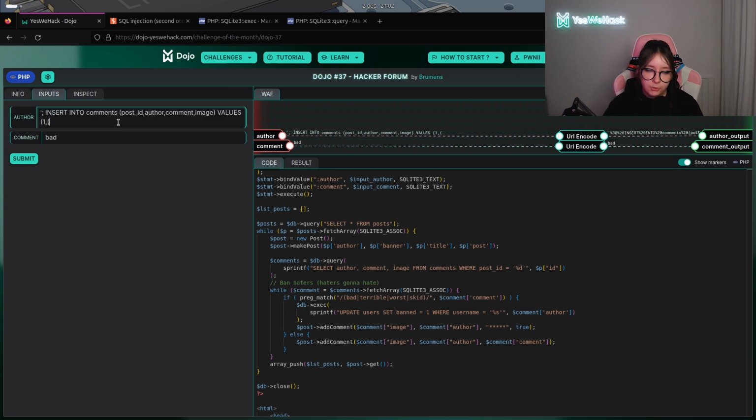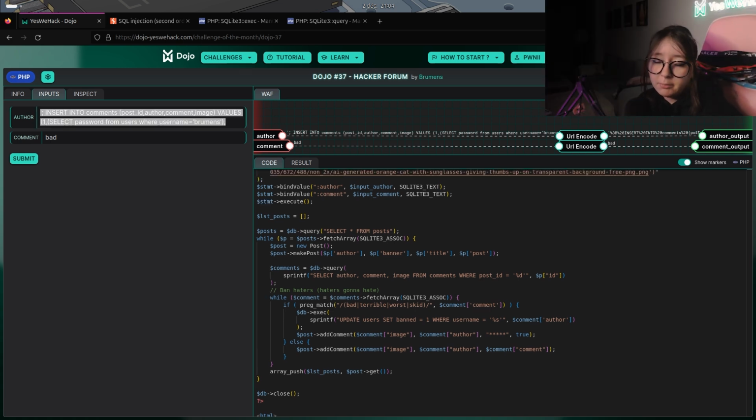So I will basically have to reuse everything from the comment table, so post ID, author, etc. For post ID, we don't care, I'm going to use one. And for the author, I'm going to select the password of Burmans. To do that, I'm just doing a select password from user where the username is Burmans.